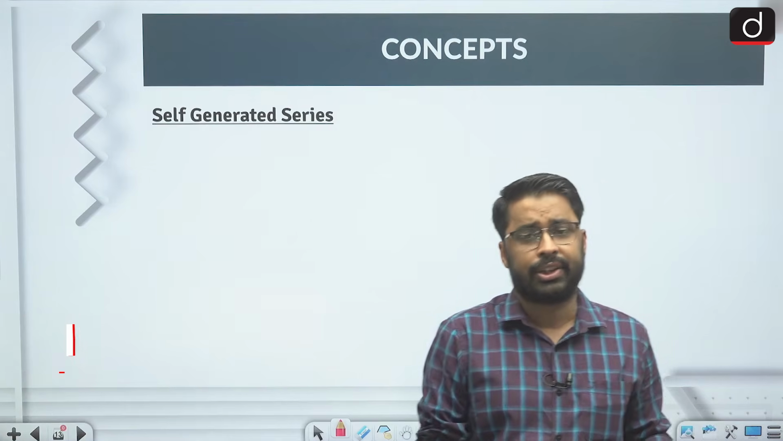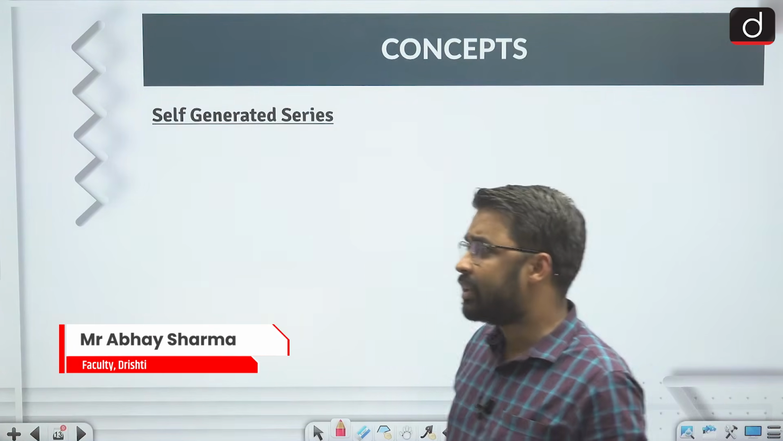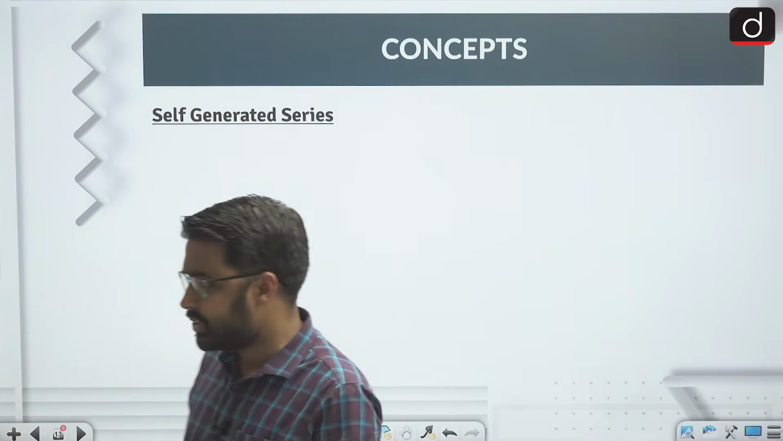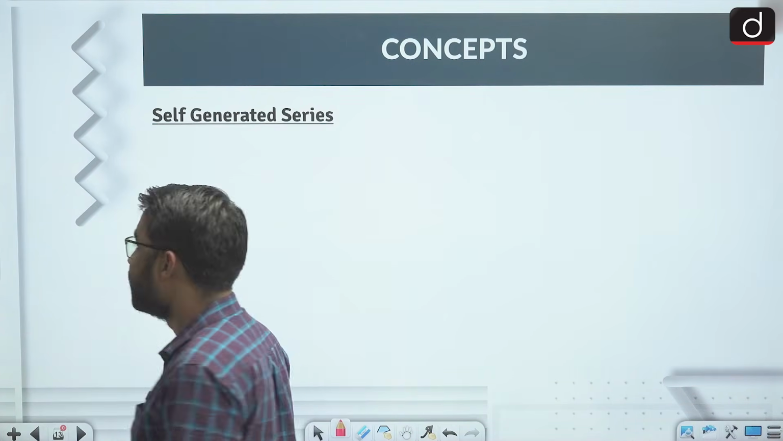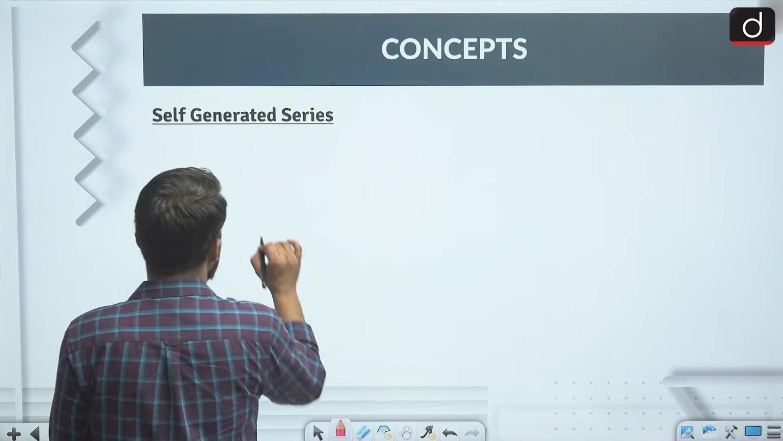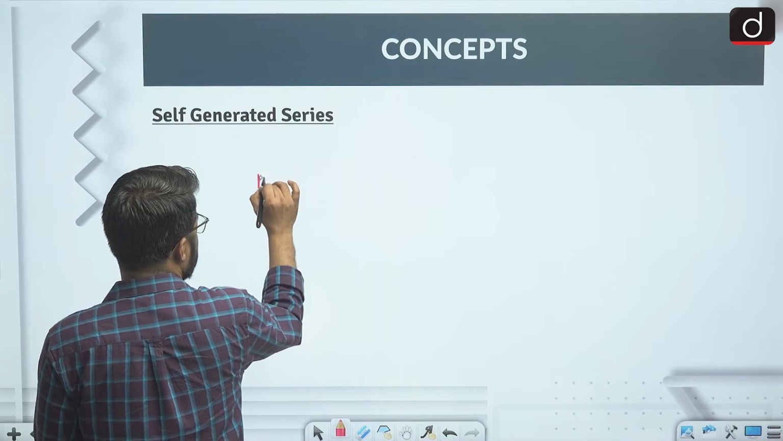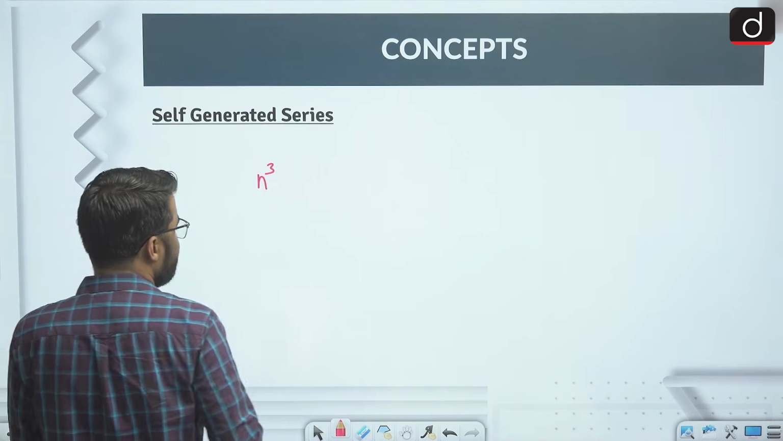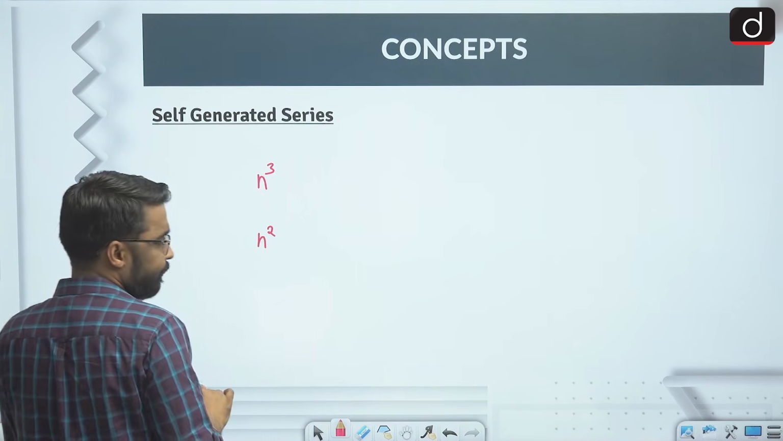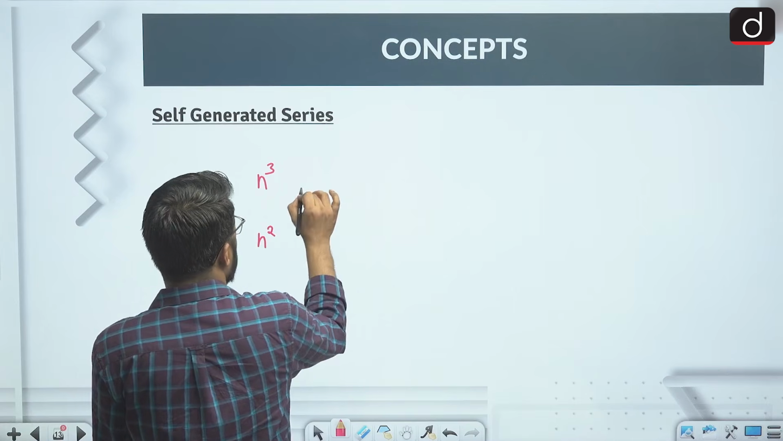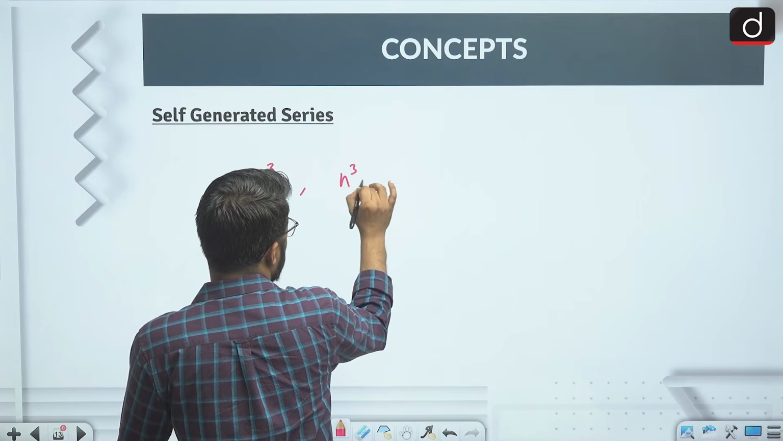That is called self-generated series. Now see, in self-generated we do not have any definition here, because when it comes to self-generated series, my series can behave in two manners. Either my given series could be of perfect cube nature, or perfect square nature, or of n cube plus n nature.